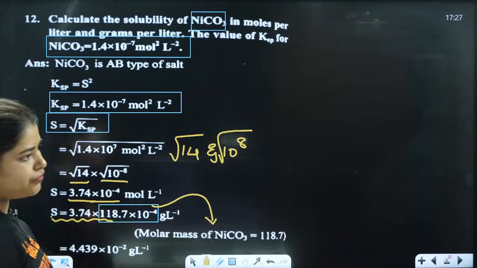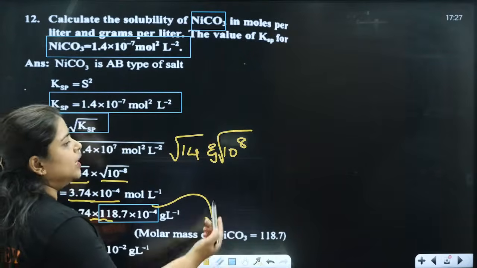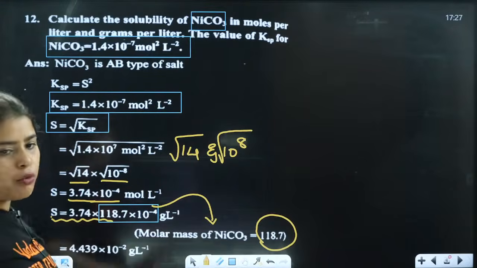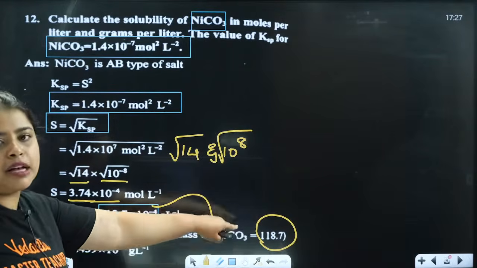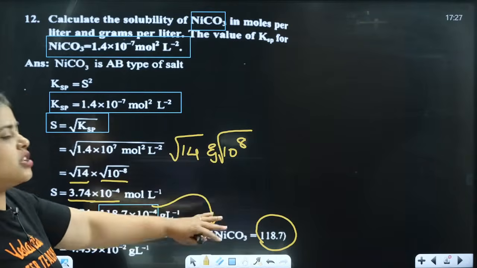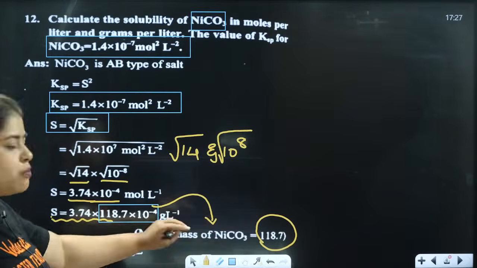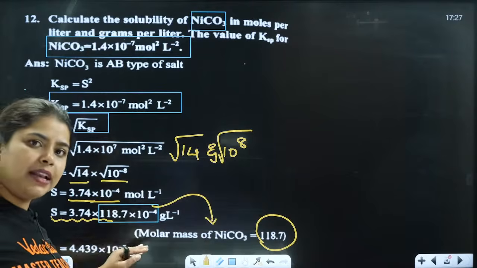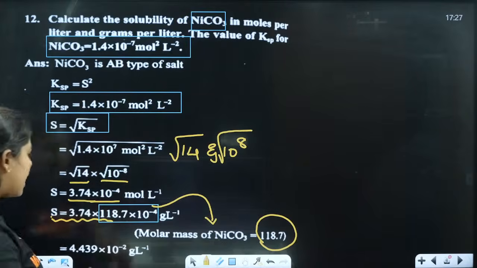We have to find the molecular mass of NiCO3: the atomic mass of nickel, carbon and oxygen. Multiply 3 into 16 for oxygen, just add it up and write it down. You already know how to find the molar mass. Once we add, we get the molar mass value. Substitute the molar mass value with the Ksp-derived value, because we are finding the solubility. Solubility is equal to what now?